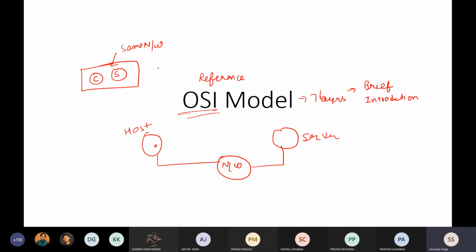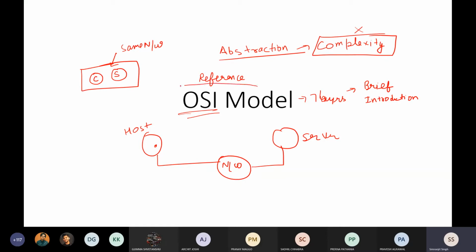Because if you see, there is some kind of the concept of abstraction. Okay, I do not want to confuse the user with the complexity of the network. How complex the network is, how the communication is taking place, I do not want to bore the user with that. I only want the user to think that you just type the thing that you want, and everything that you requested, the service is returned to you instantaneously. So I do not want to bore the user with the unnecessary complications of the network.